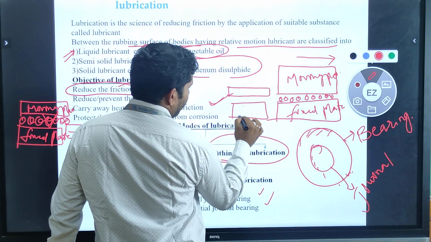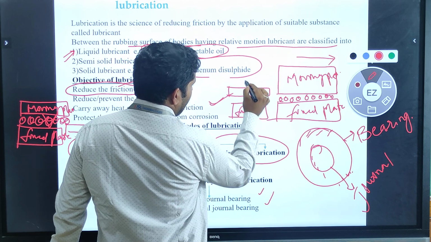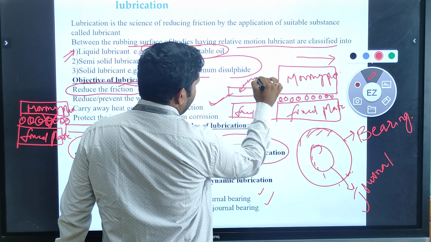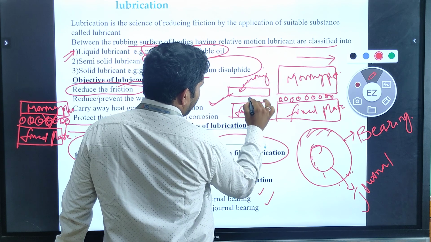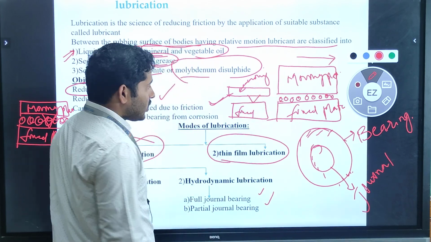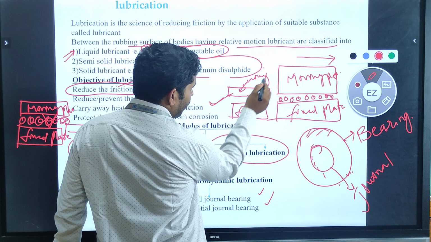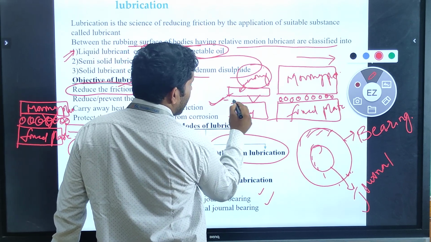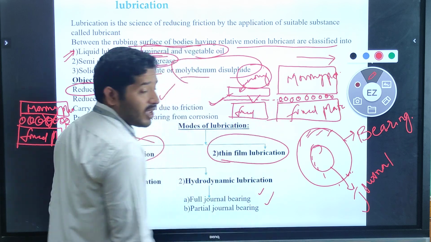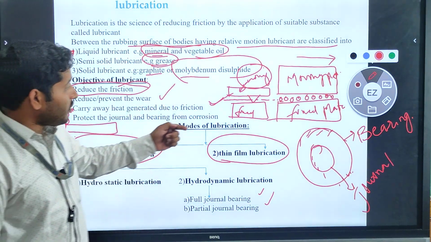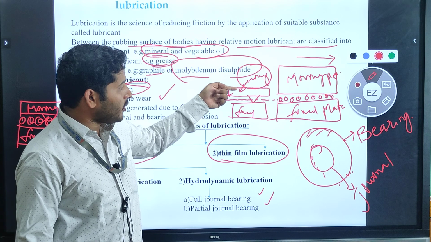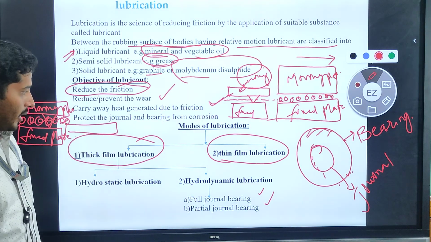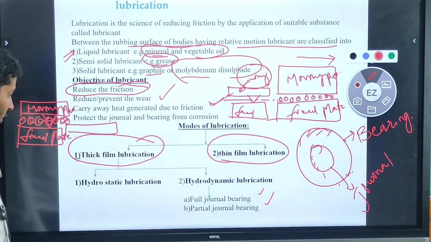This is our fixed plate and this is our moving plate. Because we are supplying less lubrication in between the surfaces, we can say it is thin film lubrication.